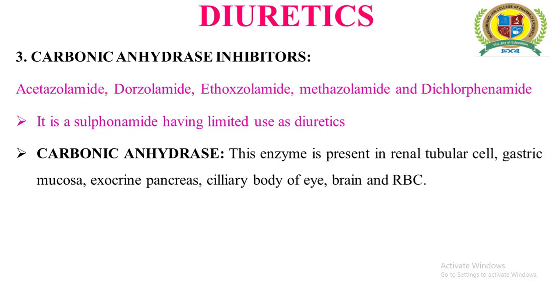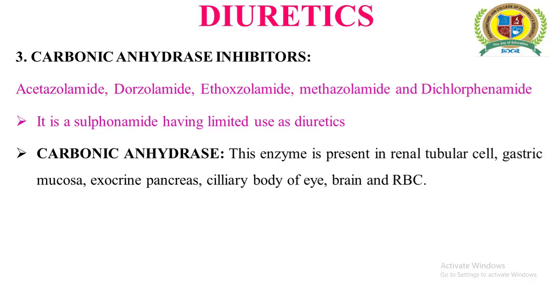For example, gastric mucosa is engaged in the formation of gastric juice, exocrine pancreas secretes pancreatic juice, the ciliary body of the eye secretes aqueous humor, the brain forms cerebrospinal fluid and RBCs form carbonic acid.